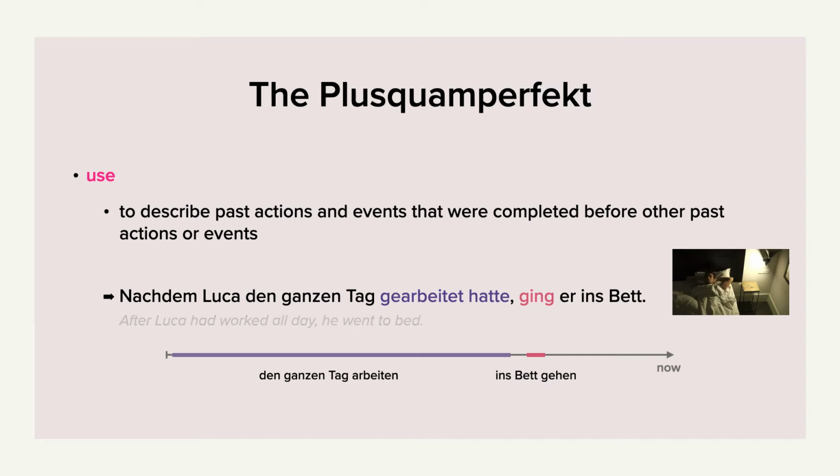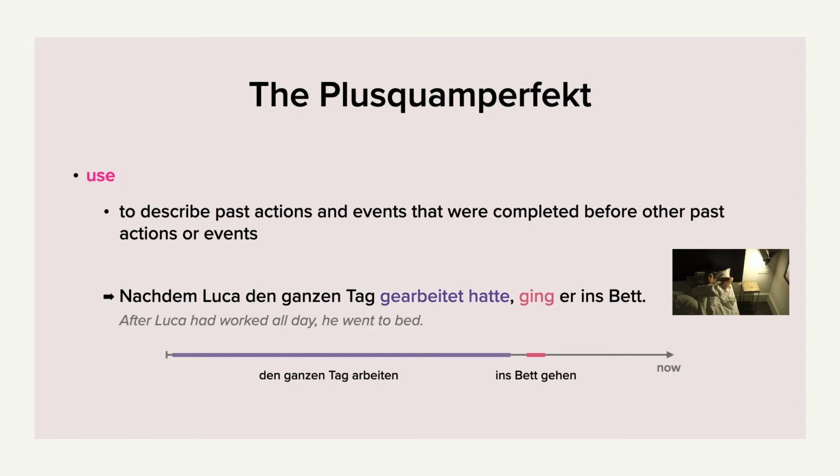So, the English translation, again, after Luca had worked all day, he went to bed. You can see, had worked, and in German that is gearbeitet hatte oder hatte gearbeitet. Now, this is the past perfect in English. We call it the past perfect.